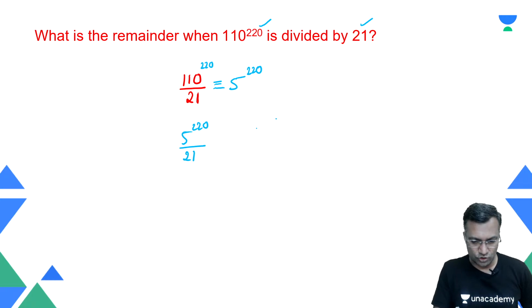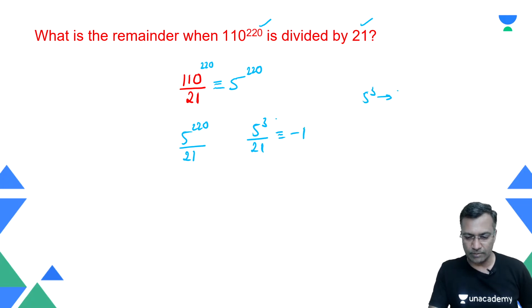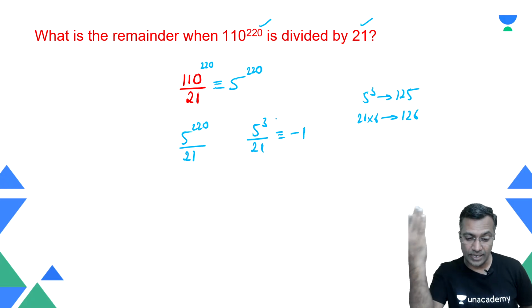Now again, so what comes to your mind? 5 cube. We know that when 5 cube is divided by 21, the remainder is nothing but minus 1. Yeah, what is 5 cube? 5 cube is nothing but 125. So what is 21 into 6? 21 into 6 is nothing but 126. Therefore, the remainder is minus 1.